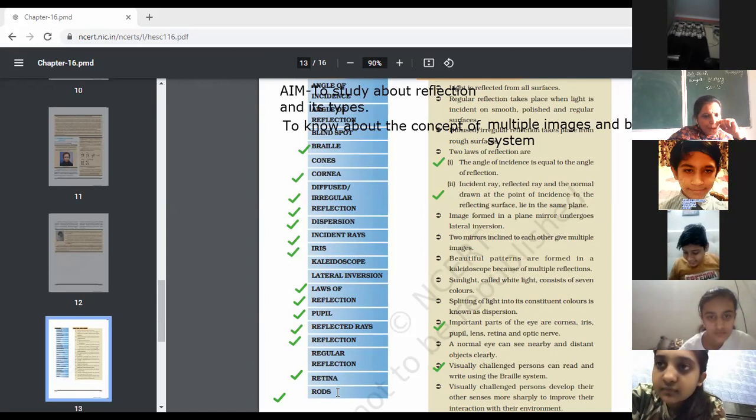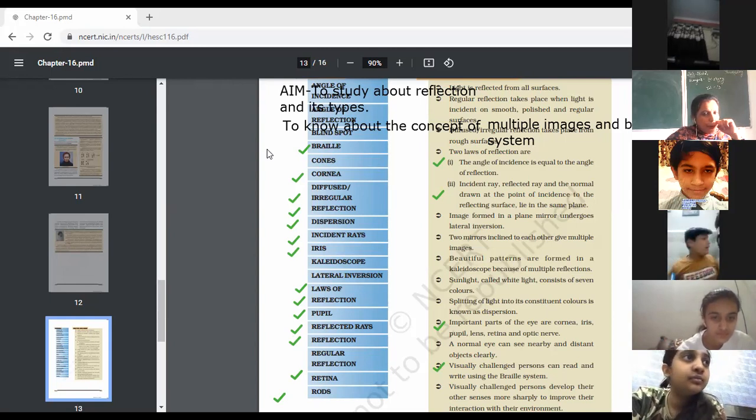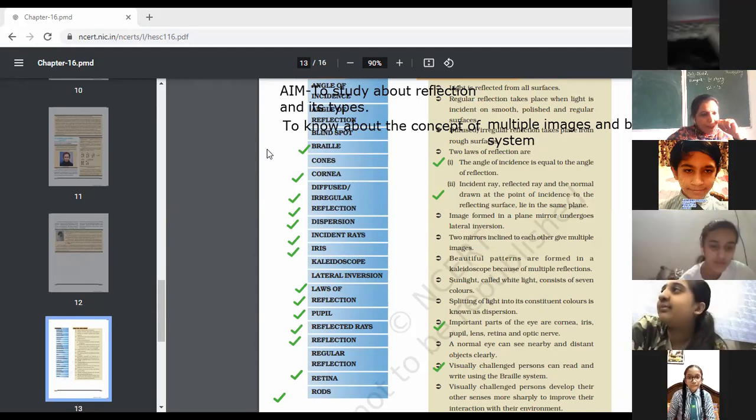So children, I hope we have done all the word meanings and all words are clear to you. If any word is not clear, you may ask. This is your work today to start this chapter in the notebook. Kindly write down the word meanings. You will be able to understand the concepts only if these words are clear to you. Okay. So continue with this work.